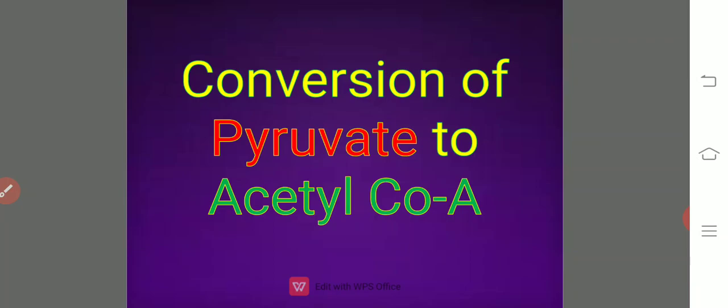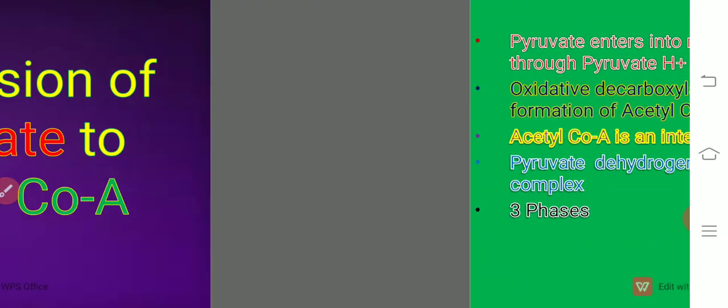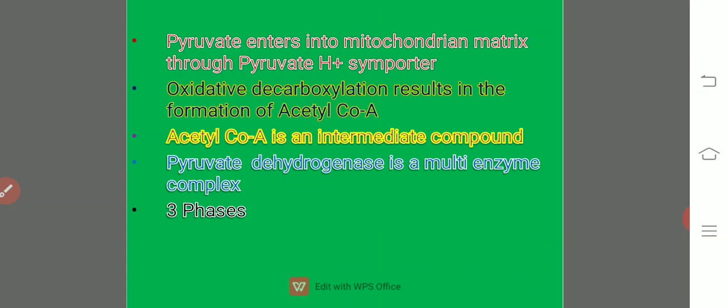Right? Now, how it will occur, we will see. Let us see what is the pyruvate actually. It is a 3 carbon component. Pyruvic acid is a 3 carbon component. Okay, so there are 3 carbons like this: COOH, and here it is C double bond O, and the CH3. CH3, C double bond O, COOH. It is a pyruvic acid.